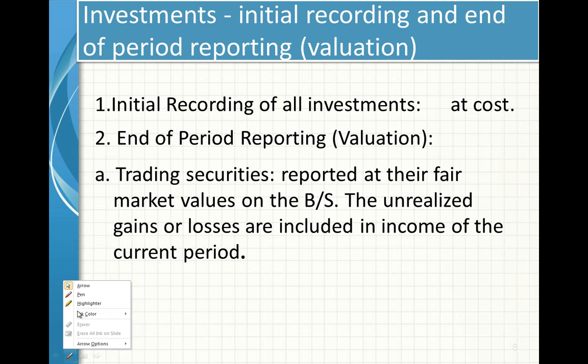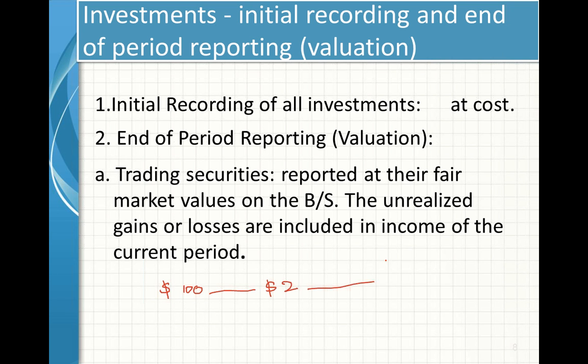Say, for example, I purchased a share of Apple Industries, like my previous example, at $100. I received a $2 dividend during the year, and at the end of the year on 31st December, when I close my books and my profit and loss account and balance sheet are prepared, on this day it is $117.